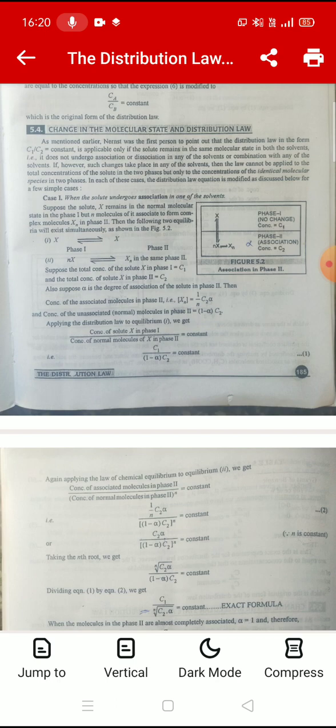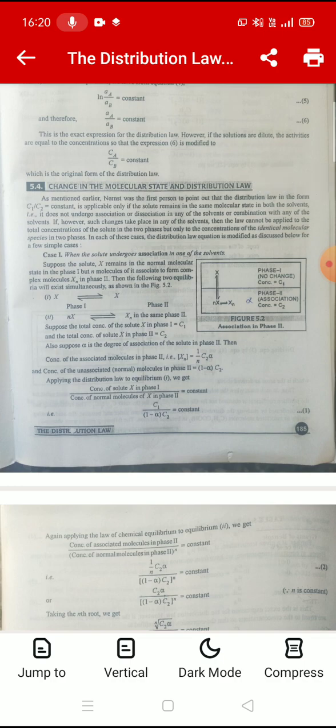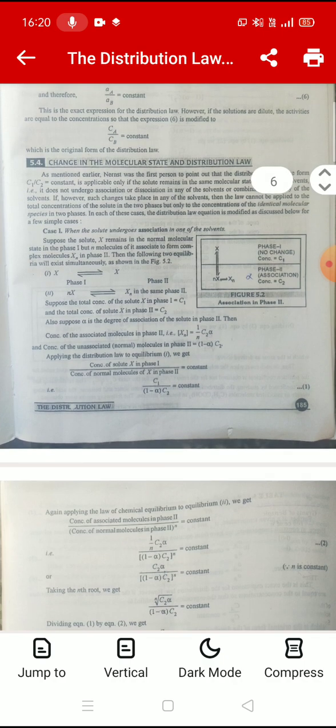The first case exists between two phases. X is in equilibrium with X, and the second case is nX in equilibrium with Xn in the same phase, second. Suppose the total concentration of solute X in phase first is C1 and the total concentration of solute X in phase 2 equals C2.